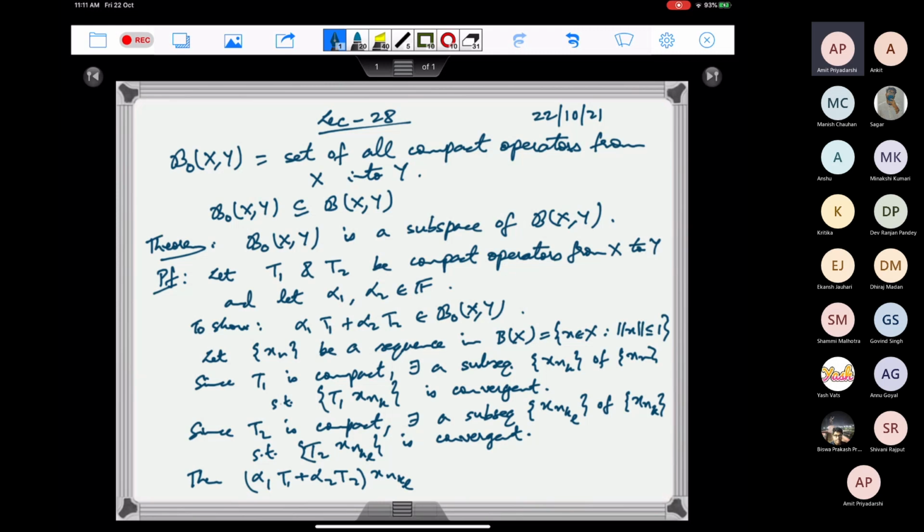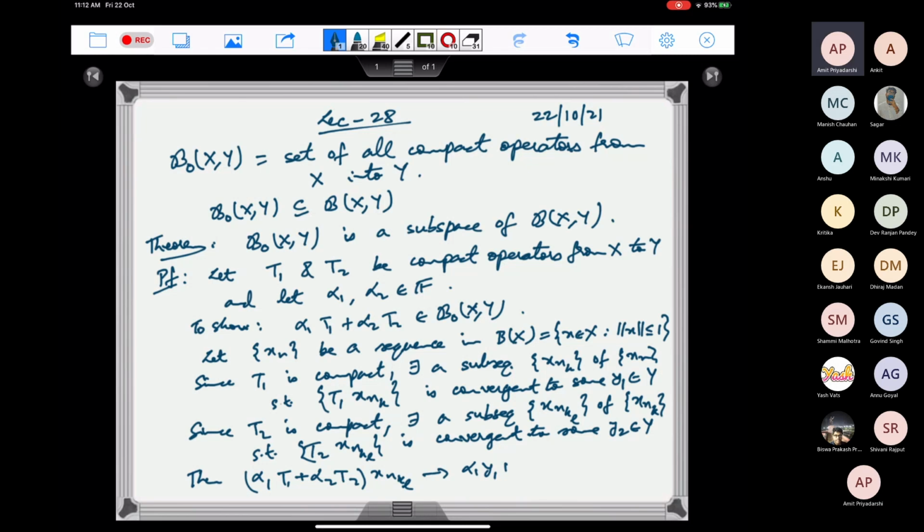Let's say that T1 of xnkl is convergent to some y1, and T2 of xnkl is convergent to some y2. These are in Y. Then alpha 1 T1 of xnkl converges to alpha 1 y1, and alpha 2 T2 of xnkl converges to alpha 2 y2. So this will converge to alpha 1 y1 plus alpha 2 y2.